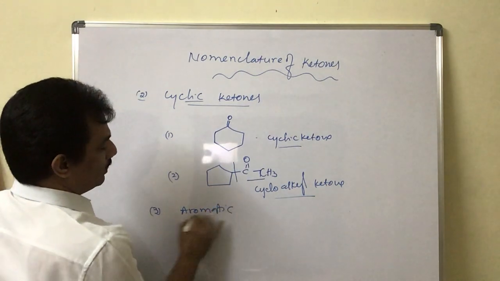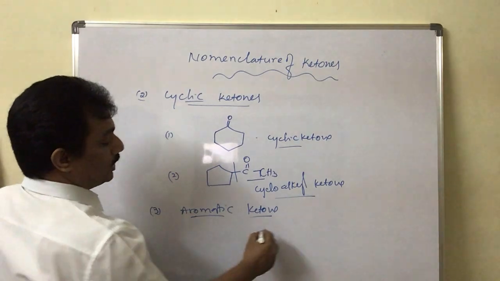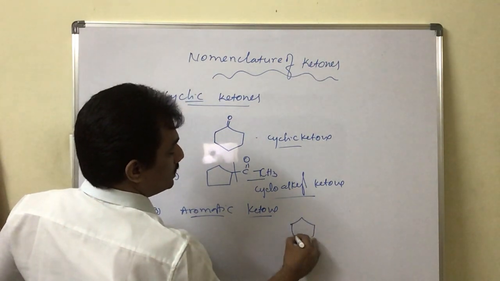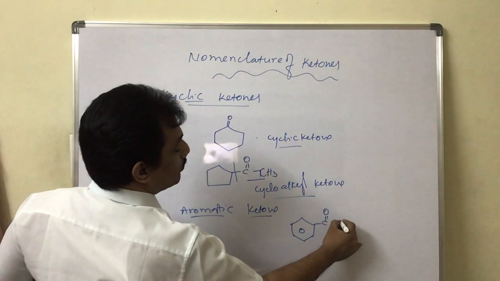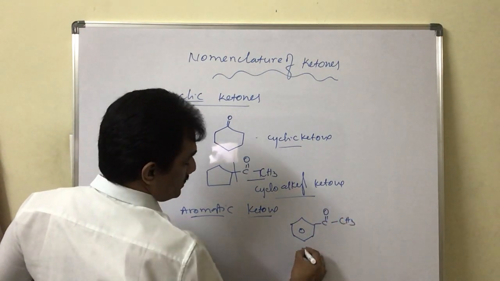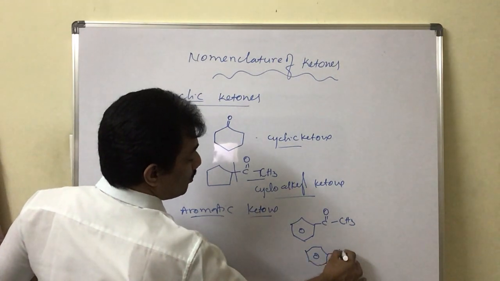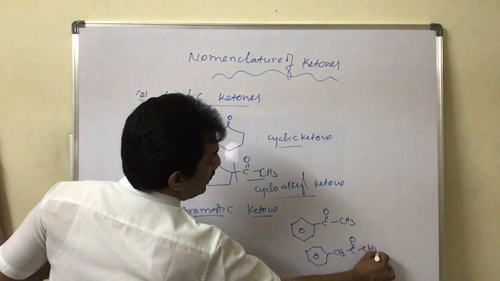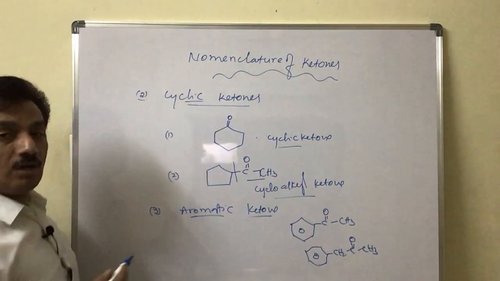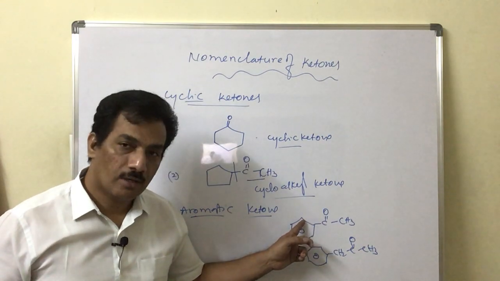Aromatic ketones. An aromatic ketone is always the ketone where CO is on one side with benzene. It may be present like this or it may be present like this. But both these two, just remember, are considered aryl substituted ketones, not direct ketones, because it is not at all possible to consider the CO group within the benzene ring.